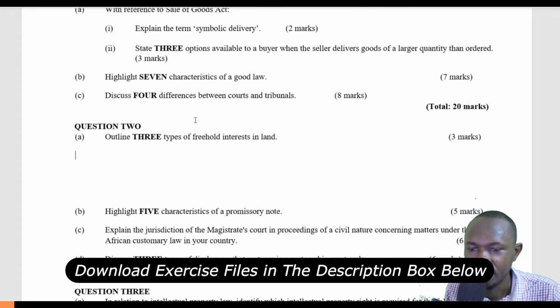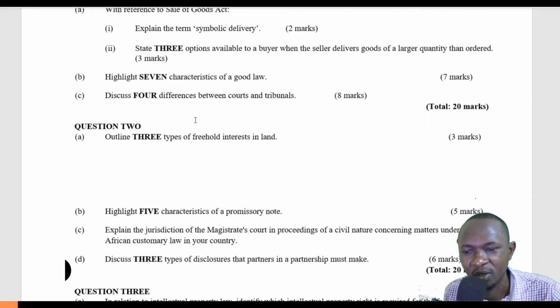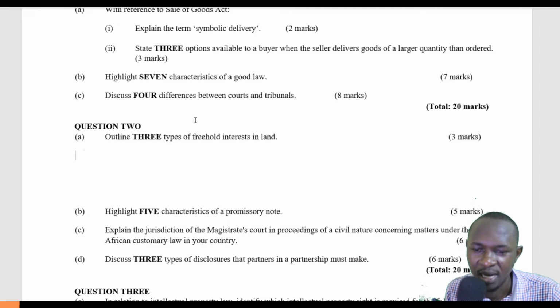Start with 2A. Outline 3 types of freehold interests in land. So we'll go straight into outlining the 3 types of freehold interests in land.